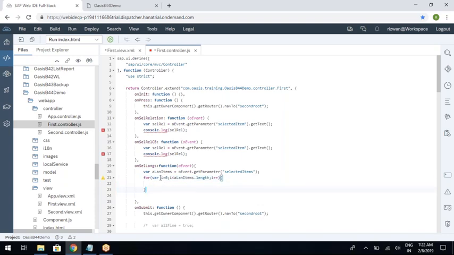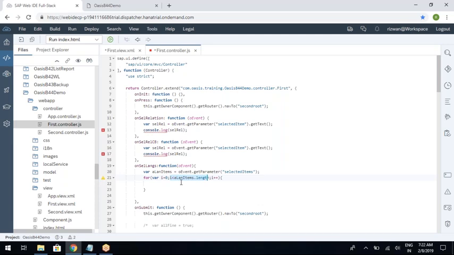So I'll just repeat here. You will write the starting index and then incremental index and then condition, like till when you want to repeat this loop.